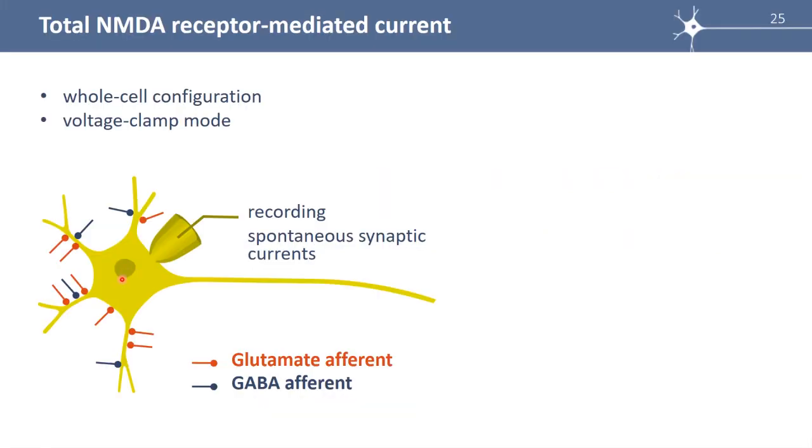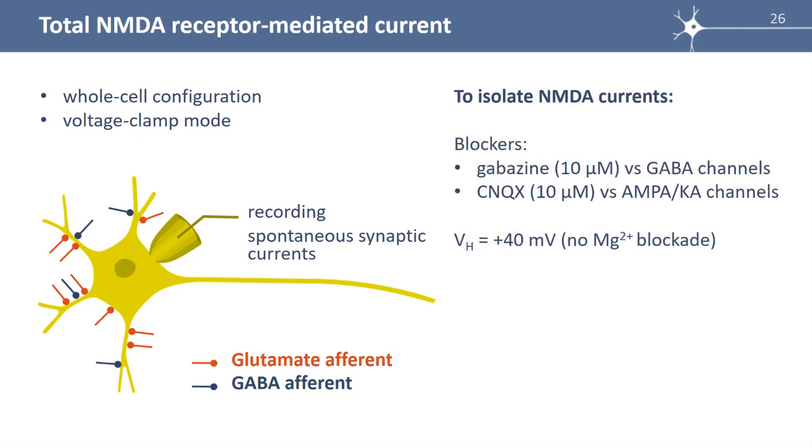Here is a postsynaptic neuron which receives GABAergic synapses in blue and glutamatergic synapses in red. We record its activity in whole cell configuration and in voltage clamp mode to record a current. To record glutamatergic currents only, we block the GABA channels with gabazine, and to record only the NMDA current, we also apply in the extracellular medium a blocker of AMPA kainate channels, which is the CNQX at 10 micromolar. And we record at a potential of plus 40 millivolts to get rid of the magnesium blockade.